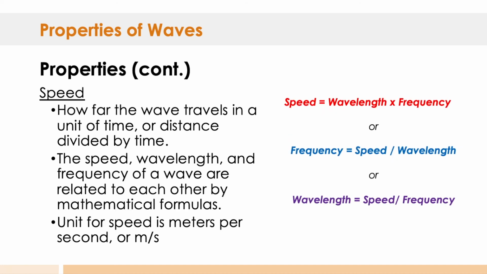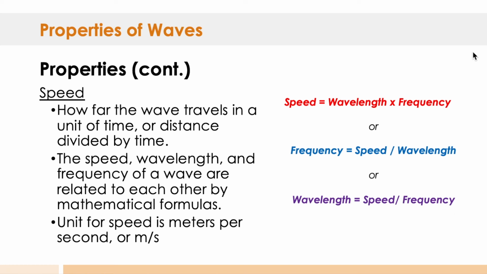Speed. Speed is how far the wave travels in a unit of time, or distance divided by time. The speed, wavelength, and frequency of a wave are related to each other by mathematical formulas. The unit for speed is meters per second, or m per s. So if you look here, speed equals wavelength times frequency. Frequency equals speed divided by wavelength, or wavelength equals speed divided by frequency.